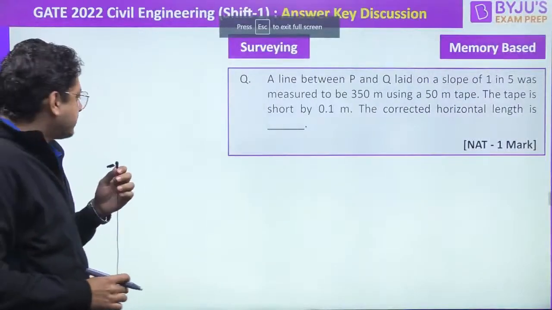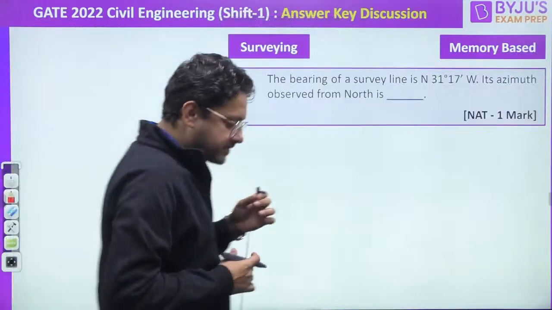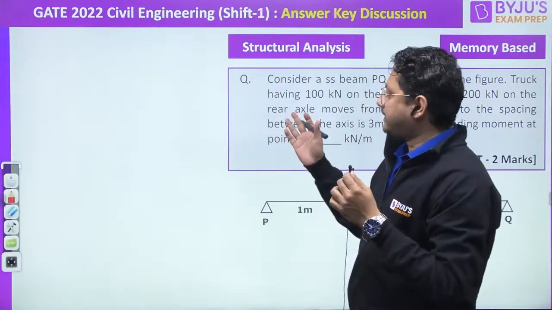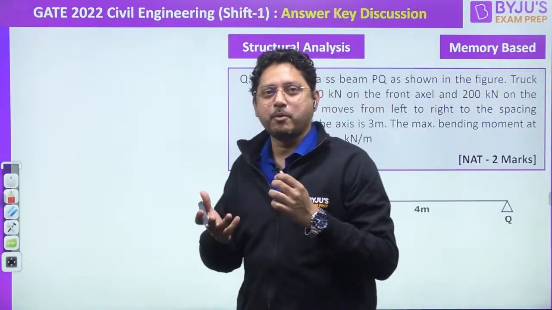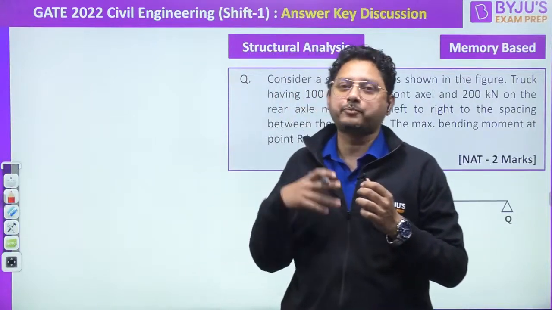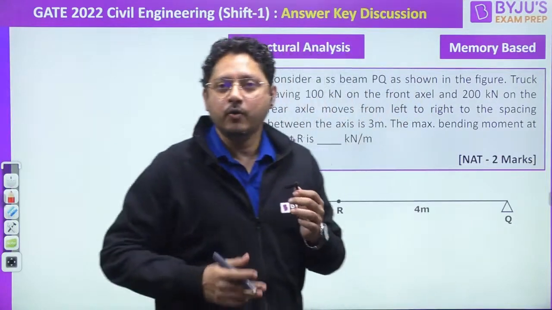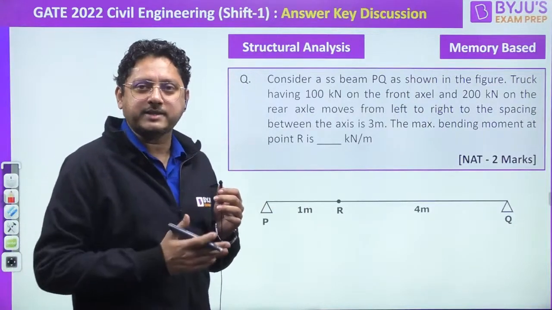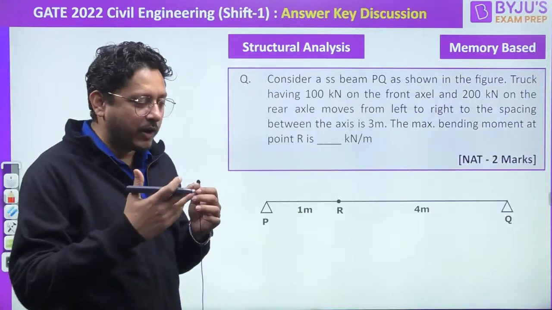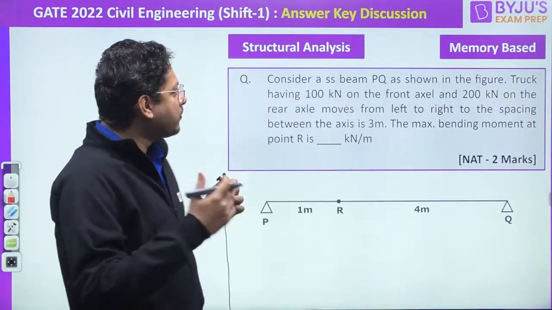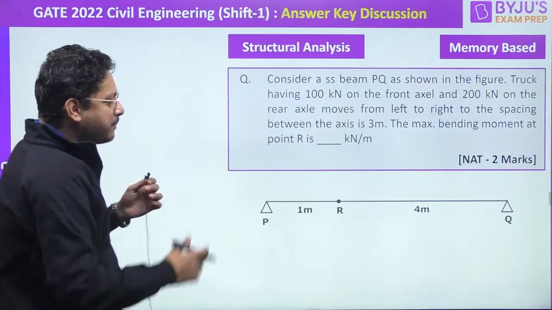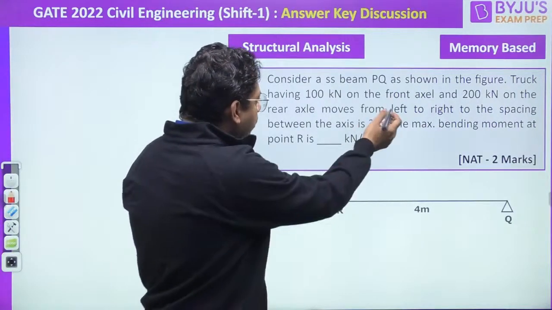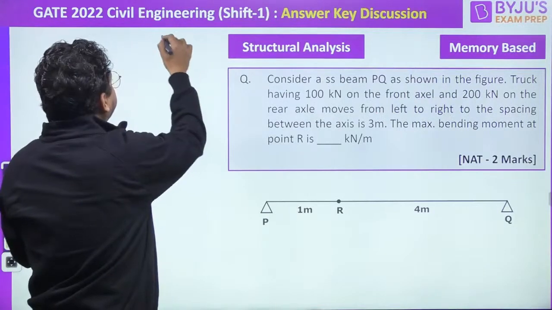I hope all of you are just waiting for that answer, isn't it? So just wait here. I got a question from structures that is from ILD. Generally they will be asking either the maximum bending moment at some particular location or the absolute maximum bending moment, isn't it? Whenever they're asking the maximum bending moment at some particular location, we used to find out the average load. Now, he's saying that there is a beam and at R, what will be the ILD for maximum bending moment? Now, the load is like 100 and 200.